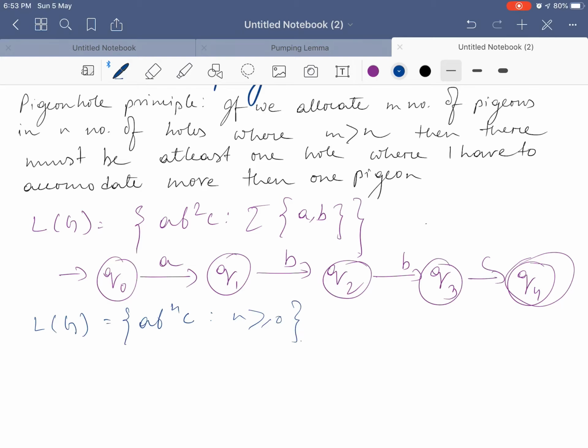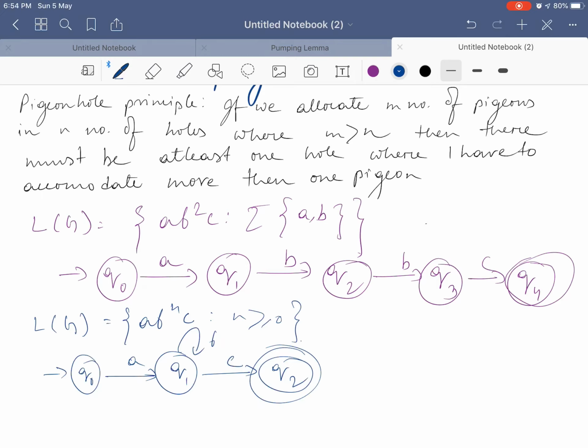Now, if I construct the NFA in this case also, what will I get? So, now see that in the first case, for the 4 alphabets I require 5 states.